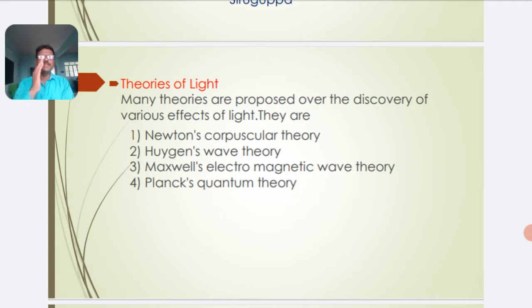What we know is that energy can exist in our nature in various forms. Sound is a form of energy, light is a form of energy, heat energy, nuclear energy, solar energy, and so on. Then what is light? Light is a form of energy which causes the sensation of vision. This is the definition of light.